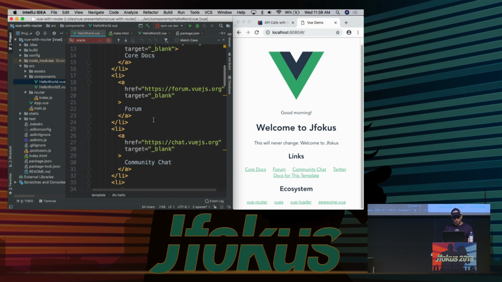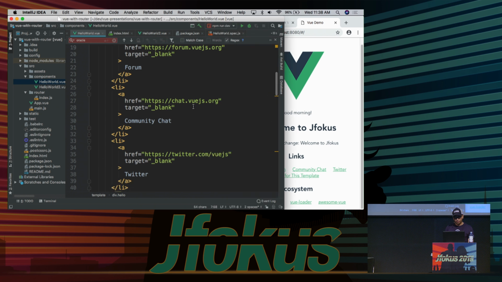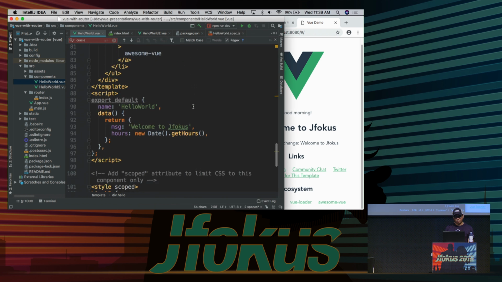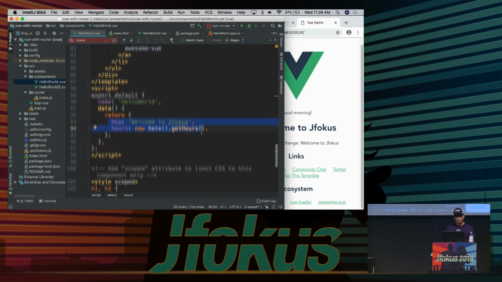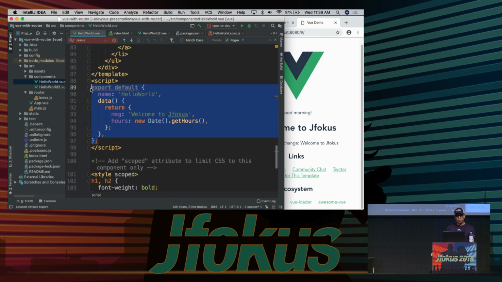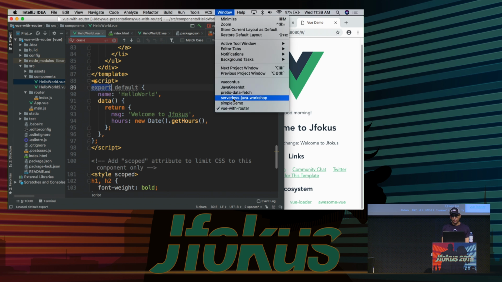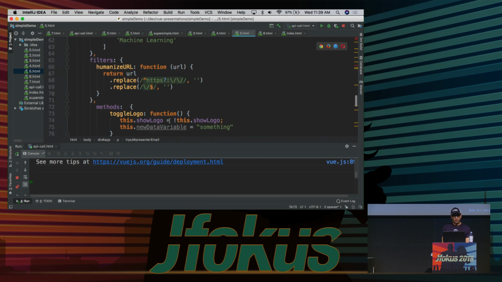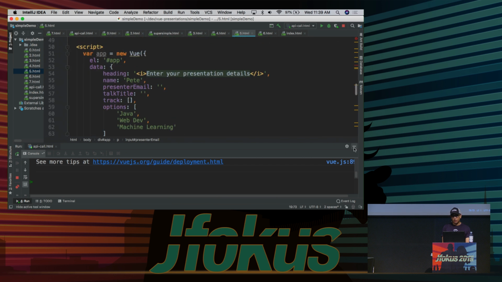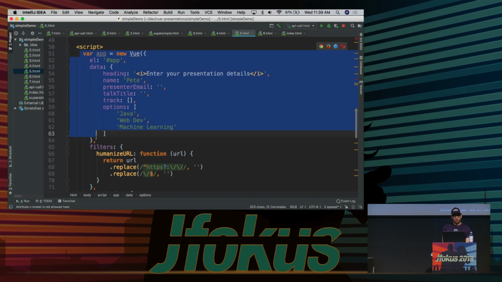All right, so let's look around this component a little bit more. Let's make this bigger, okay? See what we have here, right? So we have our data segment here, and this is the part that we have to be a little bit careful of when we switch from just using a standard single page Vue application or single HTML file application to components. You can see that compared to what we had before, if we go look at what the Vue application looks like, we just did a new Vue here, and then we have our data element like so, and it's just defined as more or less a static object, right?